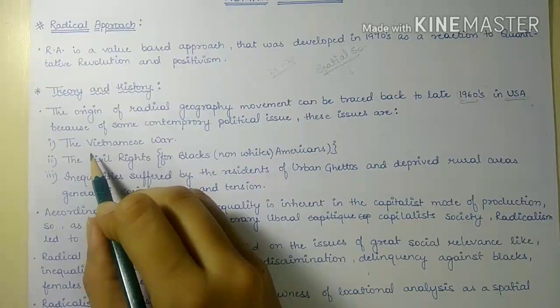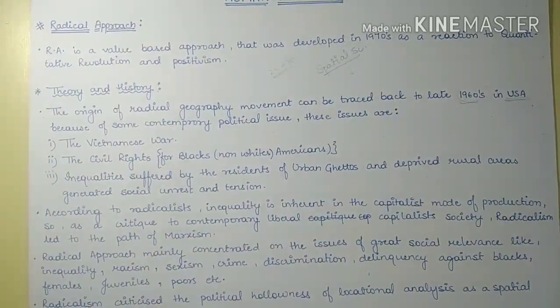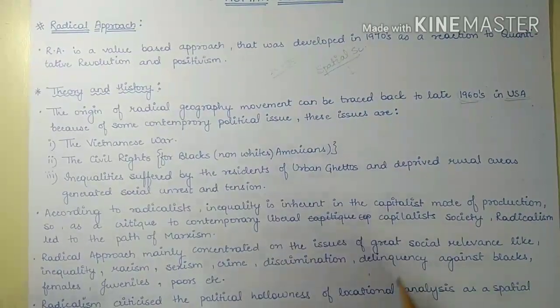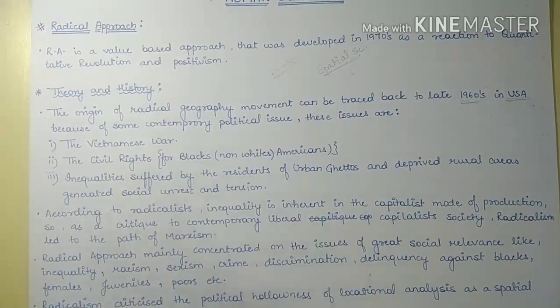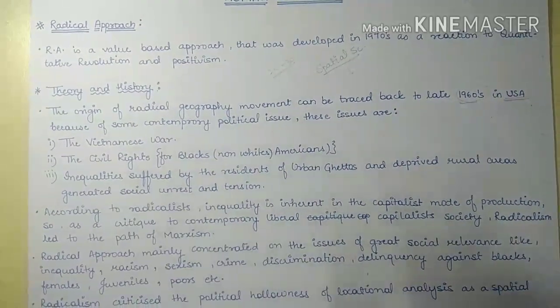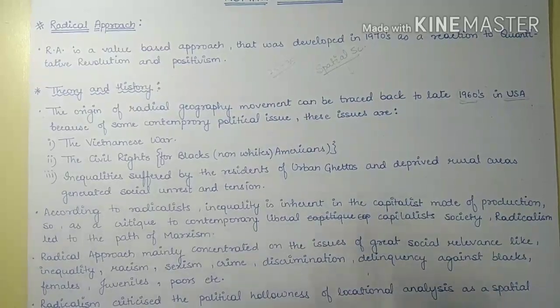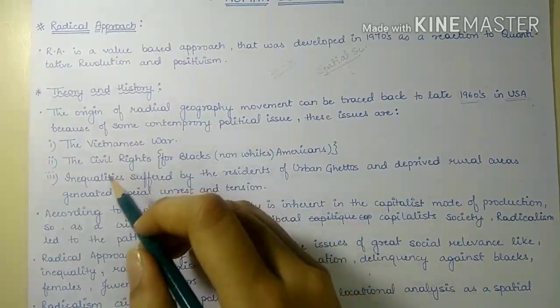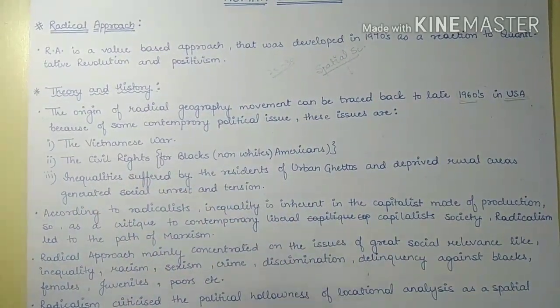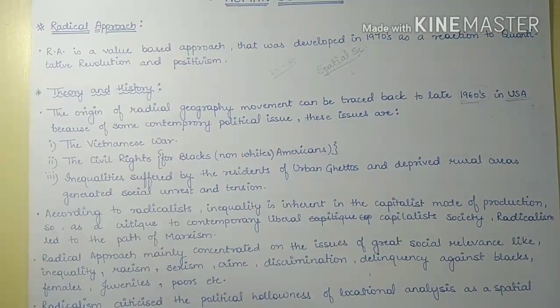Then we had civil rights. In civil rights, we will see that in USA, blacks were not given equal position, equal facilities, equal status as the whites. So this social discrimination led to the rising of radicalism.